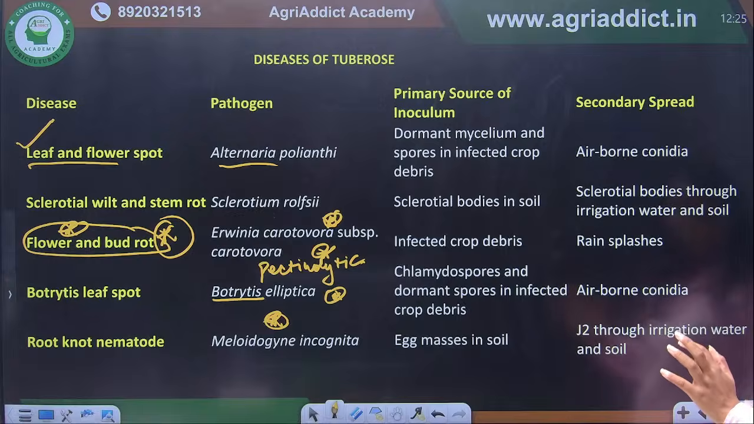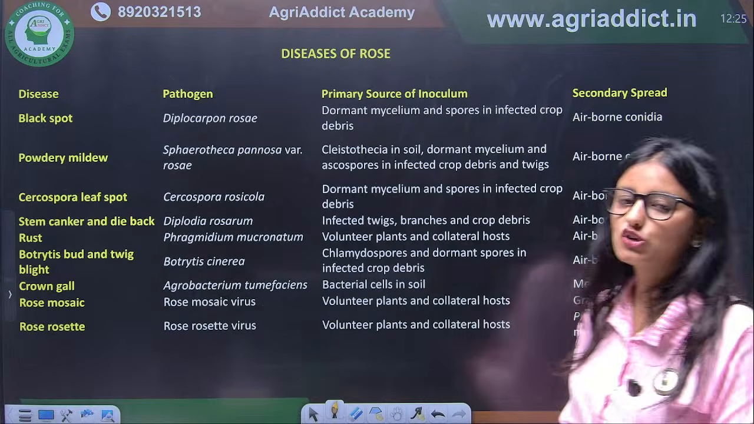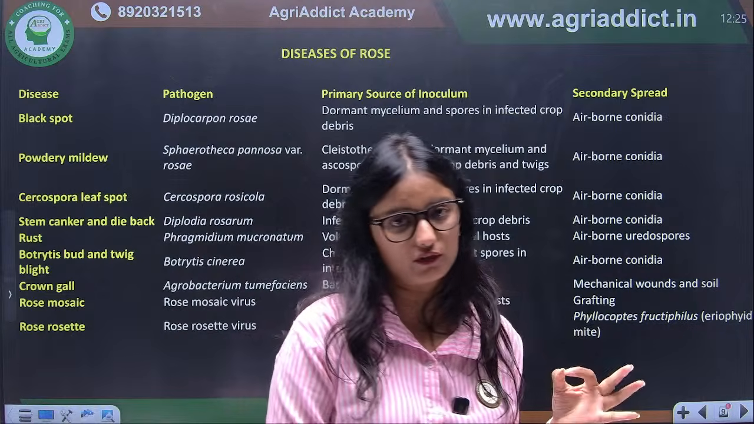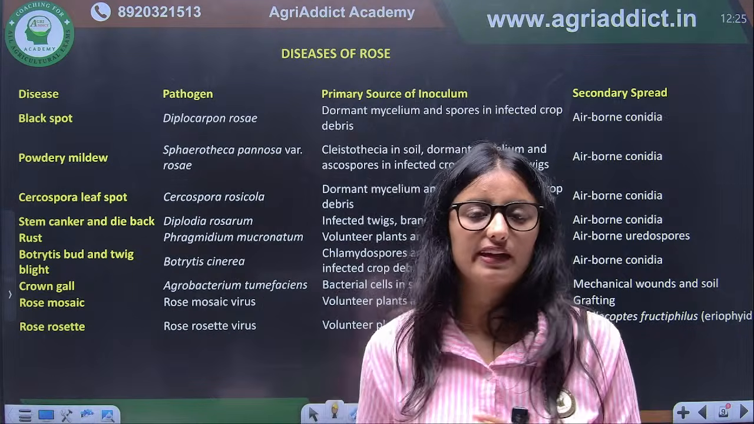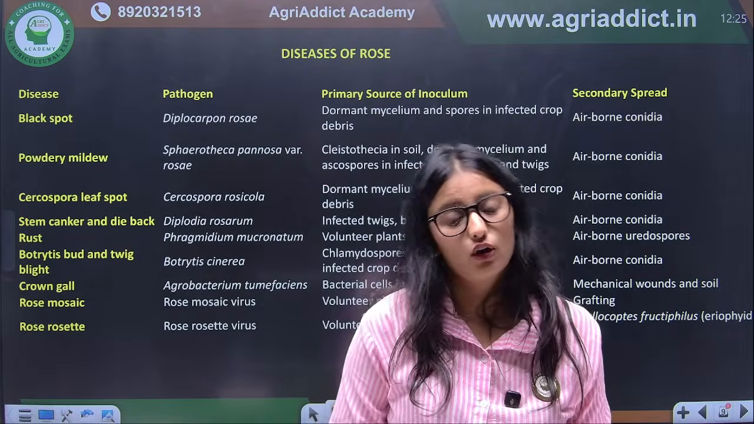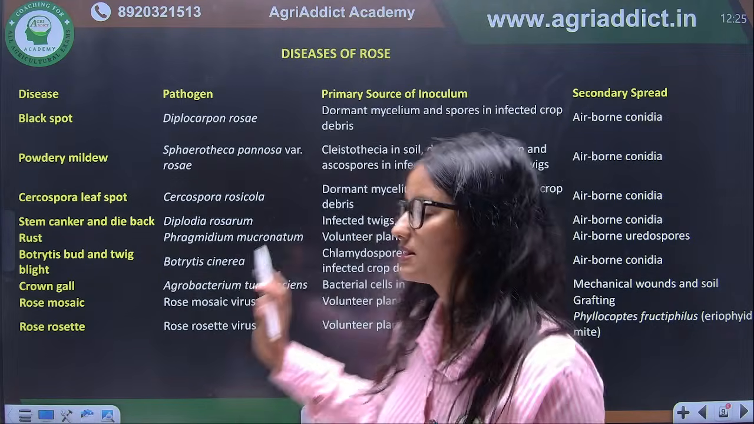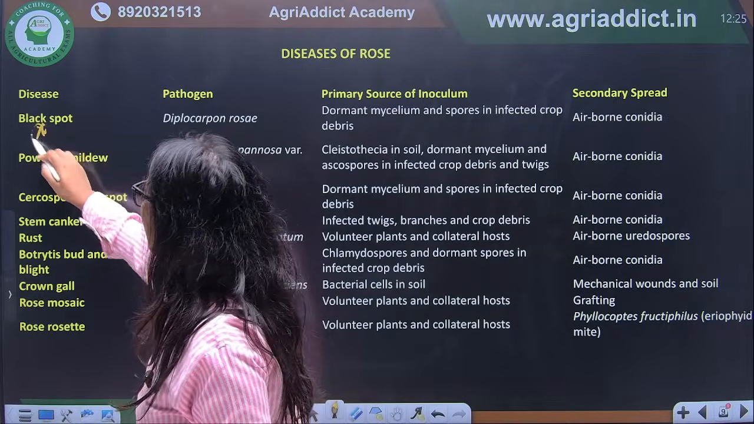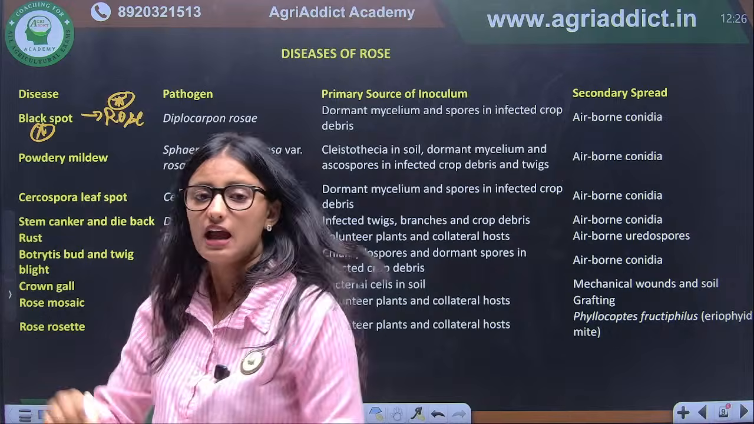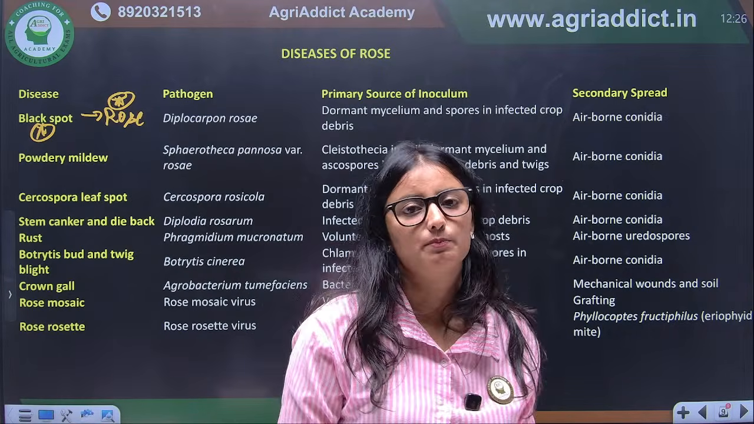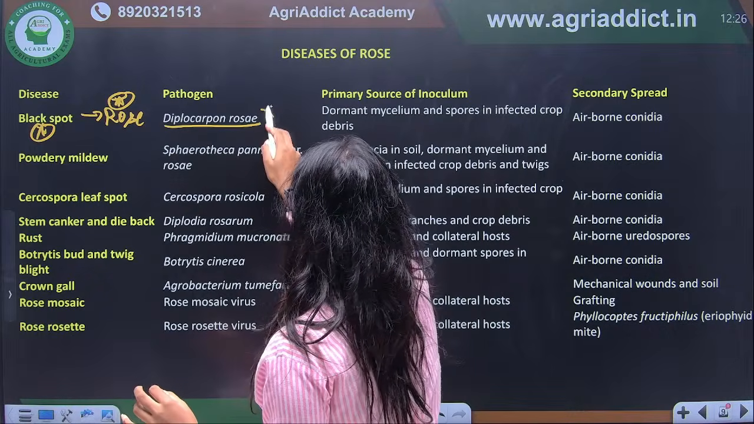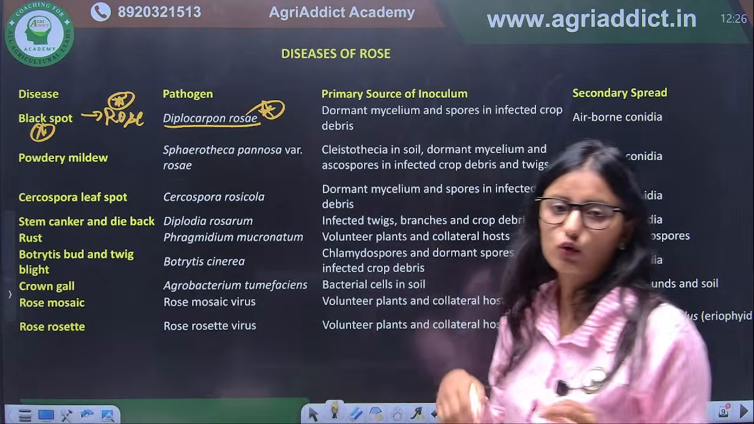Next, we will talk about the diseases of rose. One of the most important diseases of the rose is black spot of the rose. Sometimes a question can be asked, black spot is the disease of which of the following ornamental crops. So it is important that you know black spot is the disease of rose. Also its causal organism is important, that is Diplocarpon rosae. Correct?